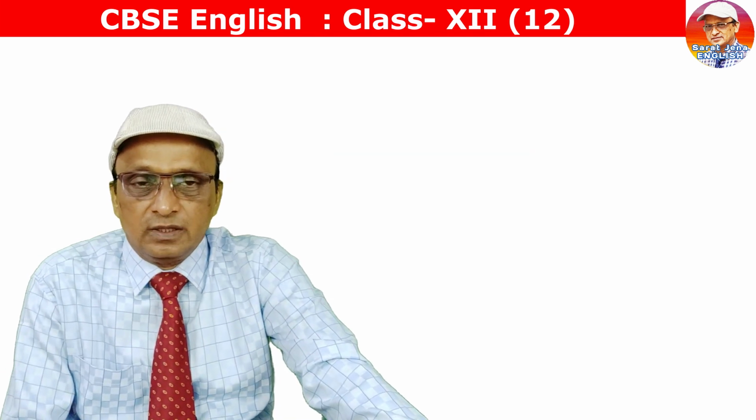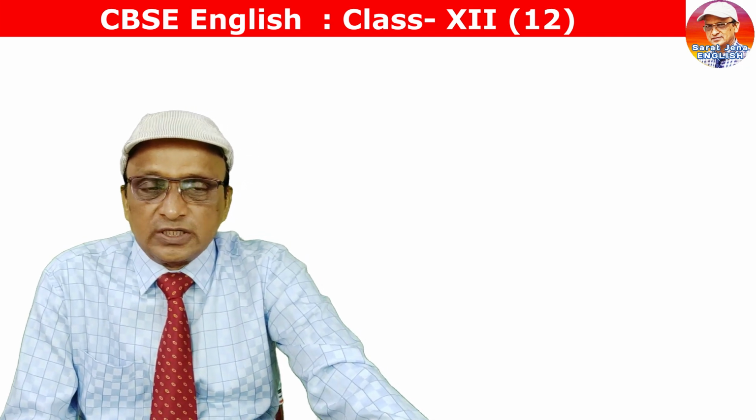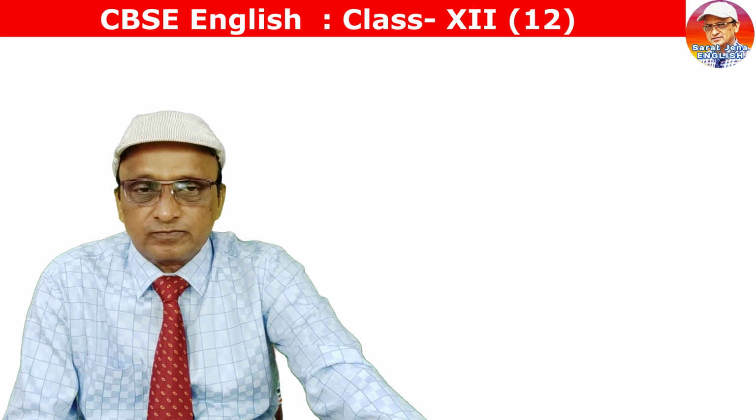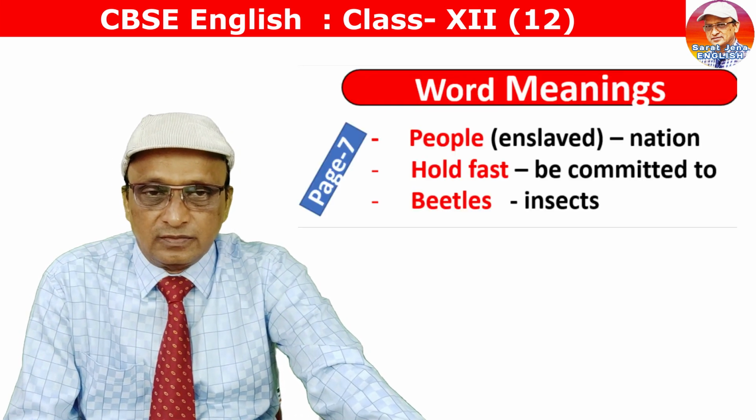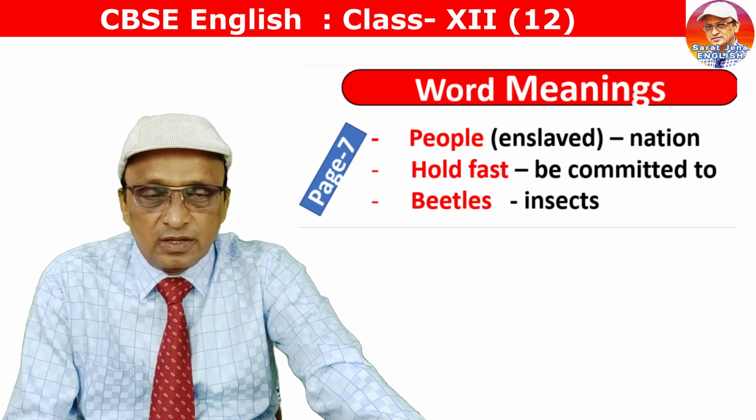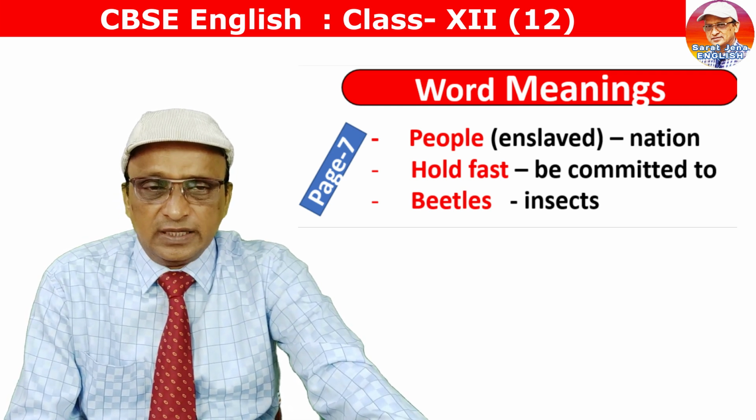In page number 7, we find these words, meanings of which you should know for perfect understanding of the contents of this page. People, here people means a nation. France. Hold fast means being committed to. And beetles means the insects.